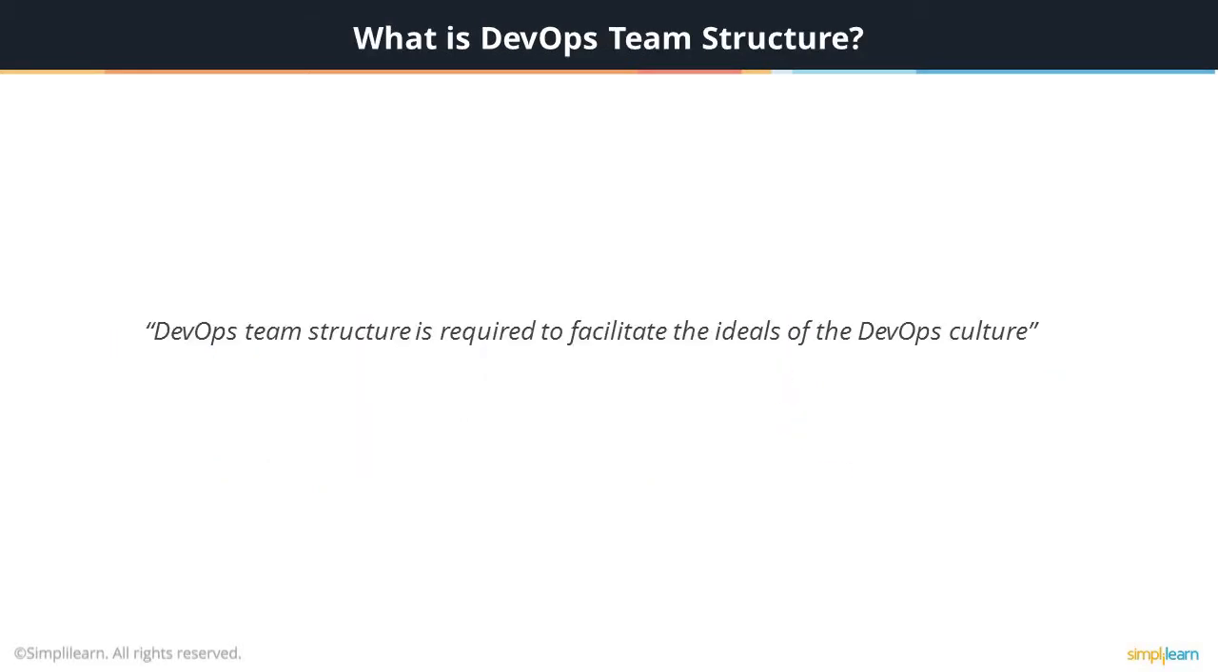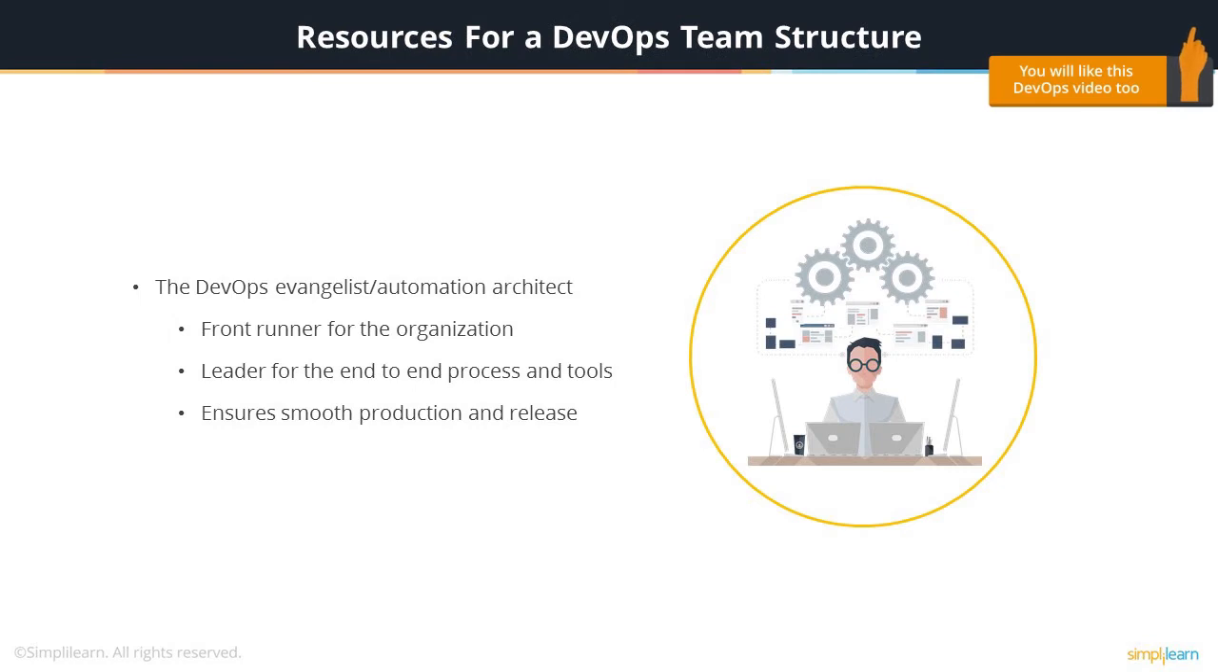Now, the whole idea of implementing DevOps in an IT organization is to have frequent releases while increasing the quality of the products. This cannot be achieved if the organization has a number of silos working in separation, even though they all have the same objective. Hence, a DevOps team structure is required to facilitate the ideals of the DevOps culture. A typical DevOps team structure can comprise of the following roles.